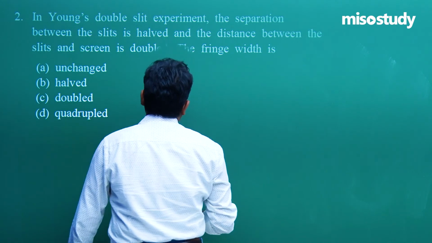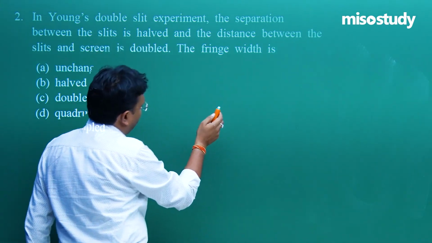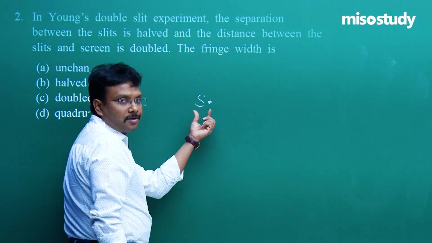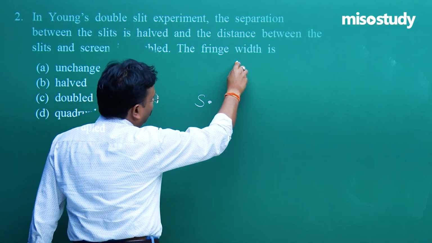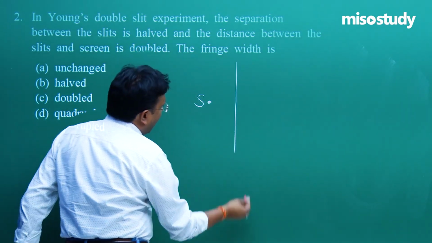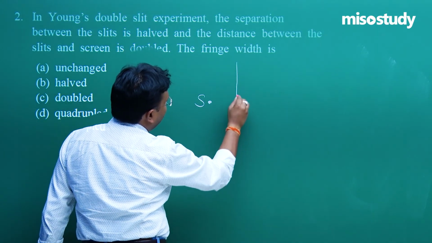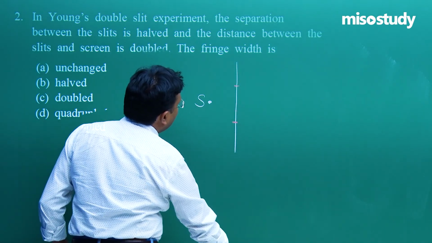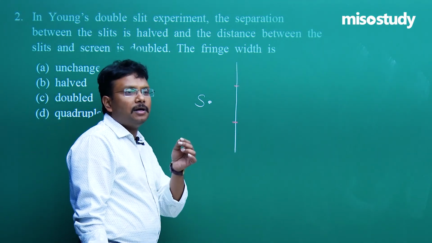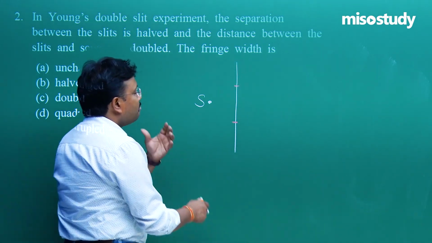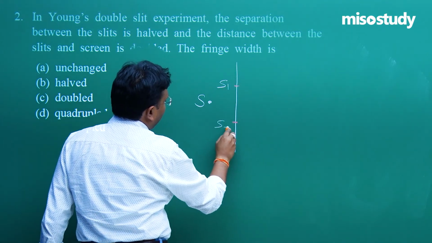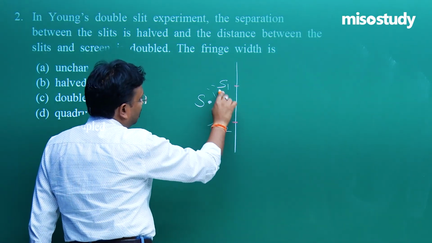Now listen carefully. Try to recall what I used at that point of time in the explanation. I said there is one source S, a light source. In front of this source, place a screen. After that, at equal distance, create two small slits, two small openings, and the size of the opening is going to be in the form of micrometers, millimeters, very small. Let's say this is S1, this is S2. So what will happen? Light waves.